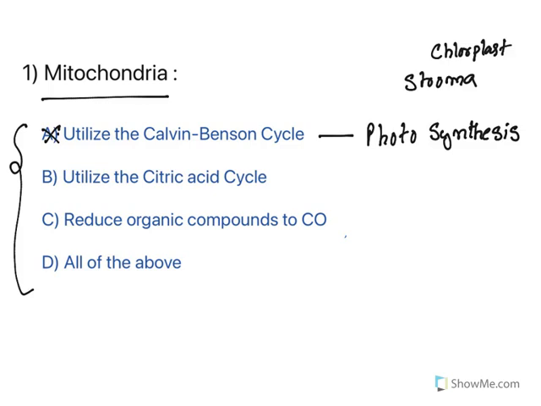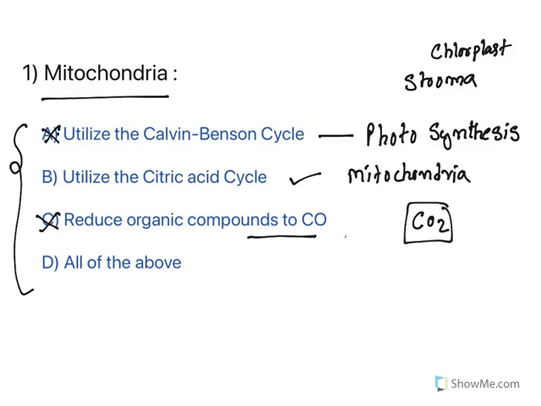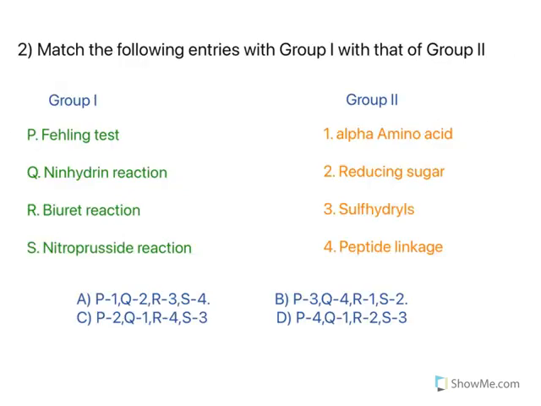Now, utilize citric acid cycle. True. Citric acid cycle and oxidative phosphorylation take place in mitochondria. Let us see the other options. Now, reduce organic compounds to carbon dioxide. No, the wording itself is wrong. Organic compounds are oxidized to carbon dioxide, and that is what is exhaled from human beings. All the fuel molecules are oxidized to give carbon dioxide and at the same time they release ATP energy. It is not reduction, it is oxidation. All the above, no. So the only correct answer is utilize citric acid cycle. So the option is B. Moving to the next one.